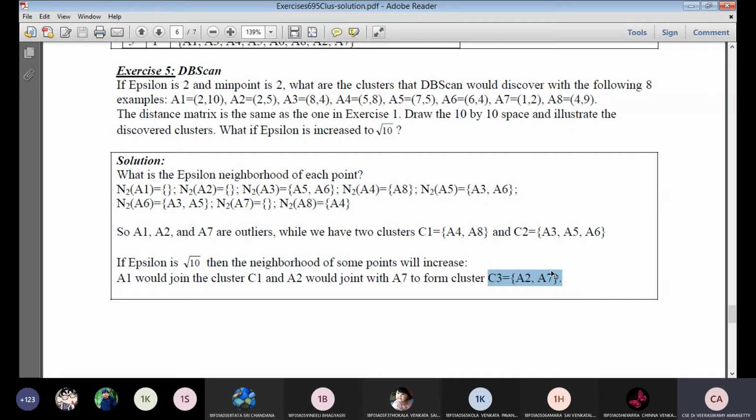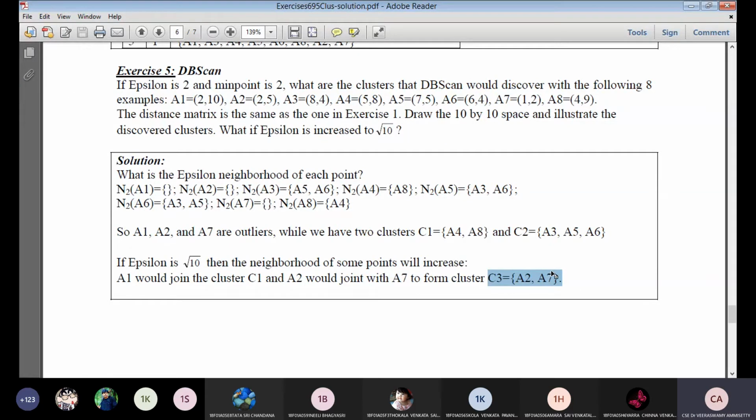Based on these two inputs, we form the clusters.